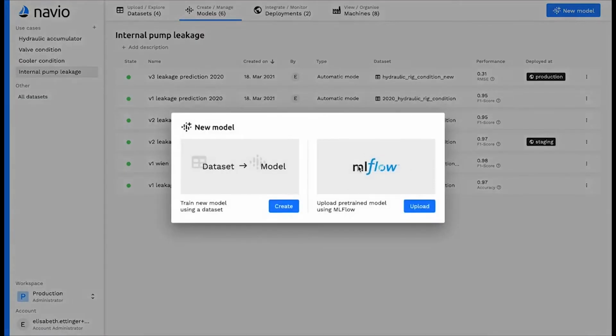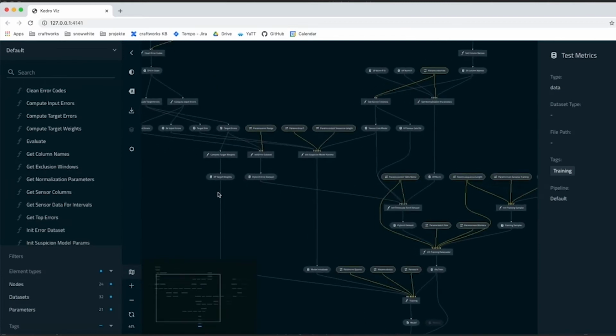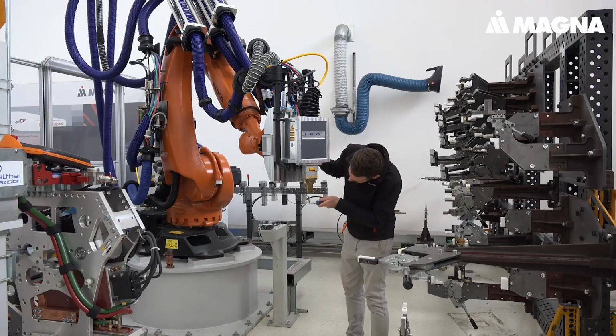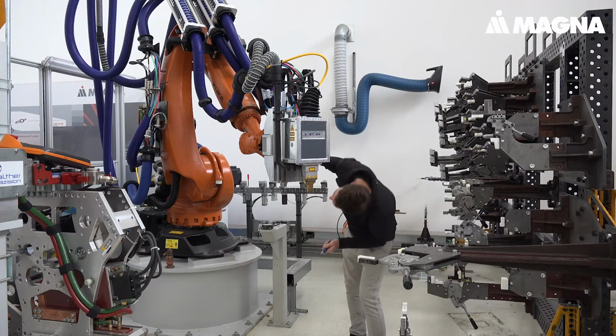It is also used for visualizing the prediction results, so this way forecasted errors and their corresponding recommendations for actions can then be communicated to the maintenance personnel in order to prevent production downtimes.